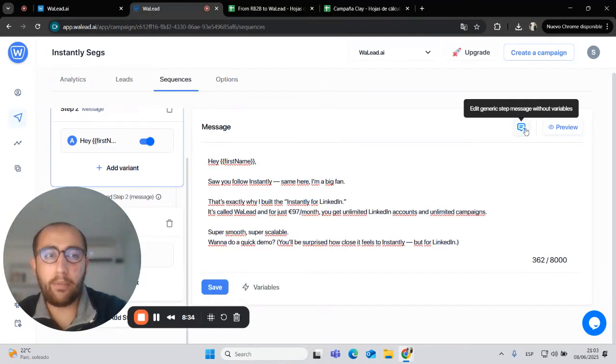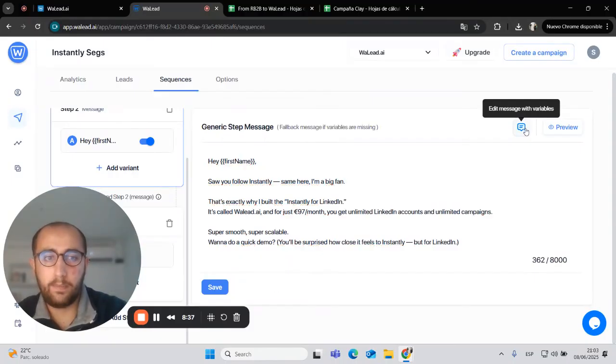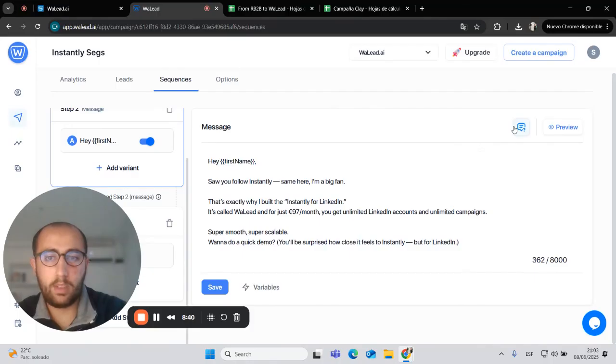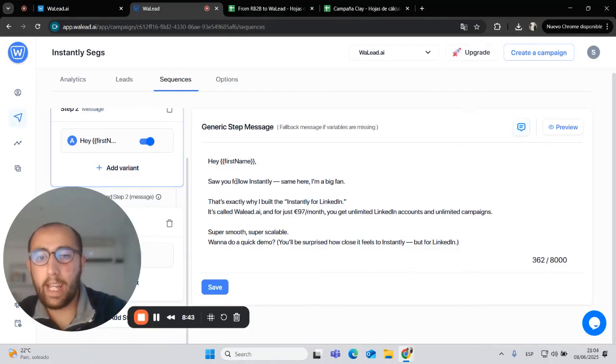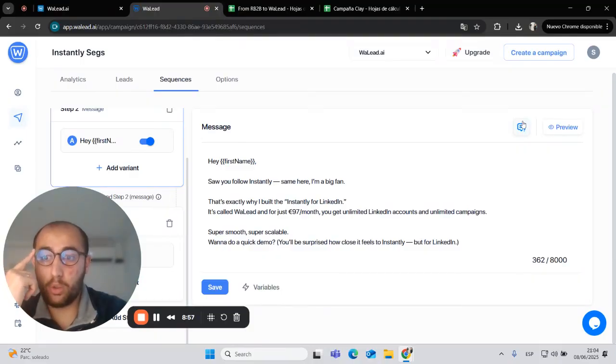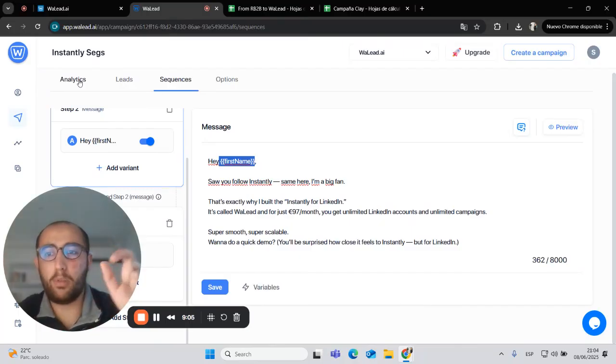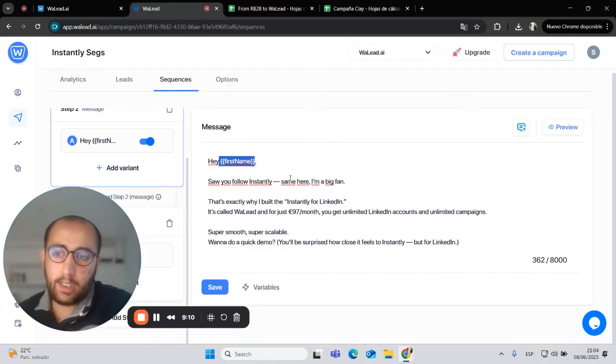In this case, we have what we call the generic step message. If we click on it, we can add a message without variables so that it gets sent whenever a lead has a missing variable, right? For example, in these campaigns, we are not using it because it's impossible to miss the first name, since our platform takes it automatically from LinkedIn when you upload the URL. But there is another kind of variable that could be missing.